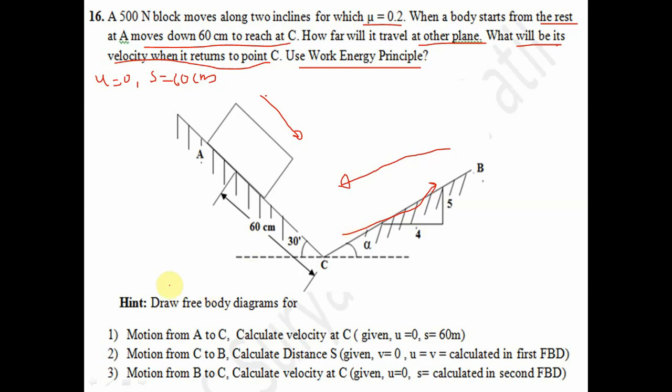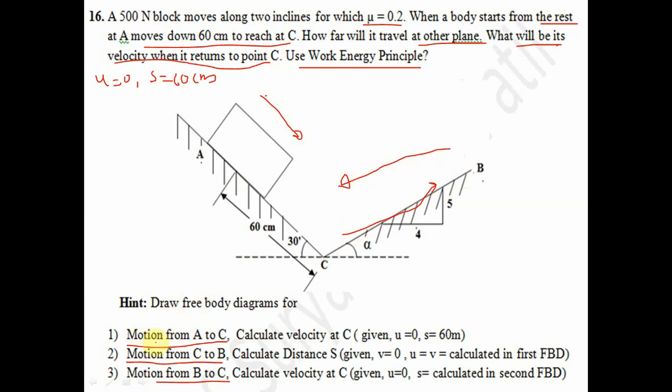Means here we have to draw three free body diagrams: motion from A to C, motion from C to B, and motion from B to C.